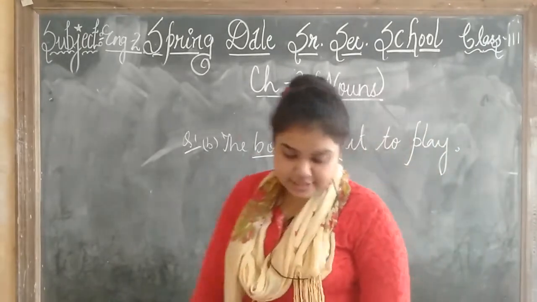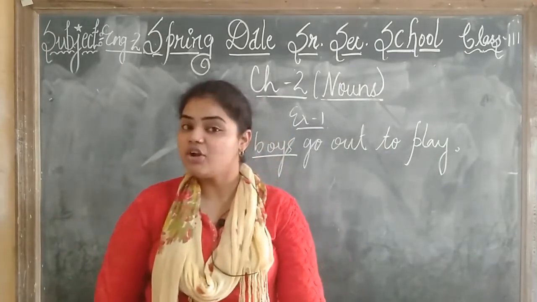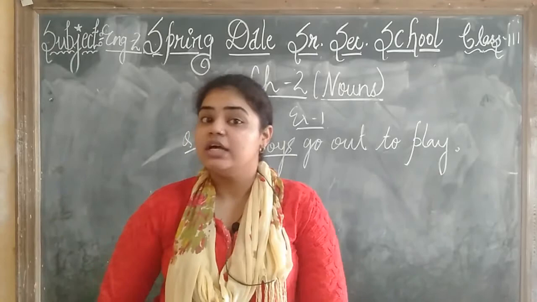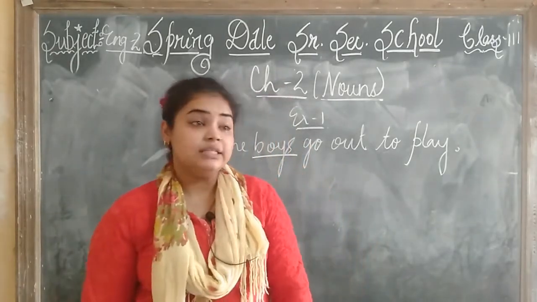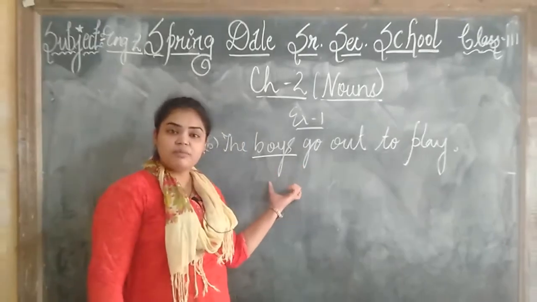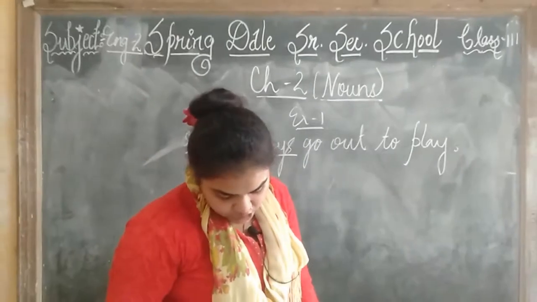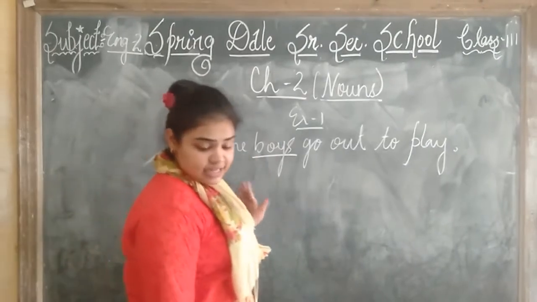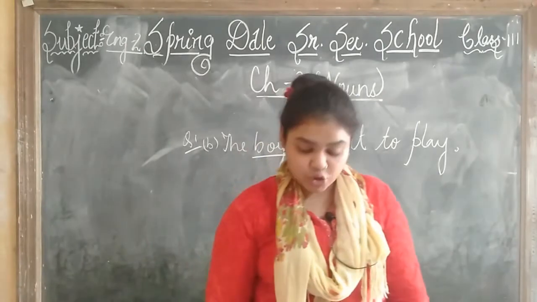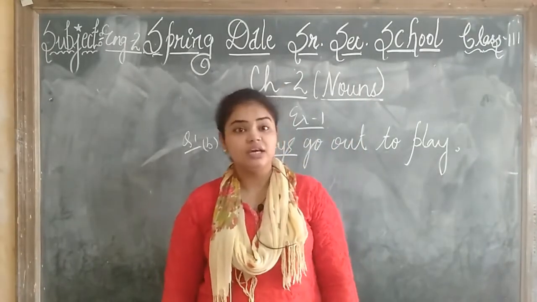Like this children. C part we have the cow eats grass. For whom are we talking? For the cow. Grass कौन खाता है? Cow खाती है. So what is the noun? The cow. Cow क्यों noun है? Because it is the name of an animal. Next we have the girls go to school every day. किसके बारे में बात हो रही है? About the girls.